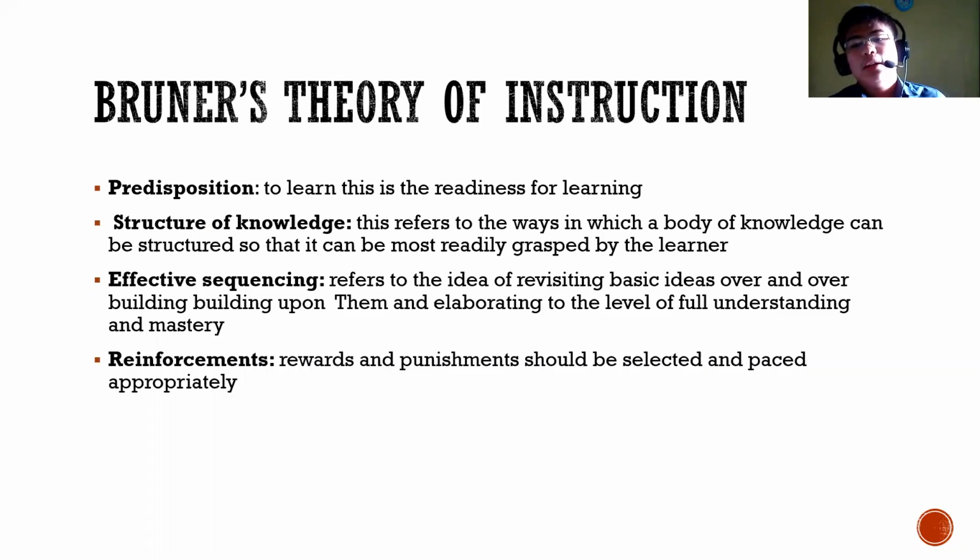This refers to the idea of revisiting basic ideas over and over, building upon them, and then elaborating to the level of full understanding and mastery. And the last one is reinforcement. This is the merit system of every facilitator of learning. It includes rewards and punishments that can be selected and paced appropriately based on the student's performance and attitude.